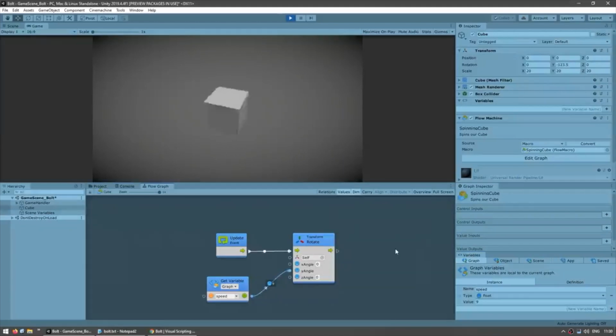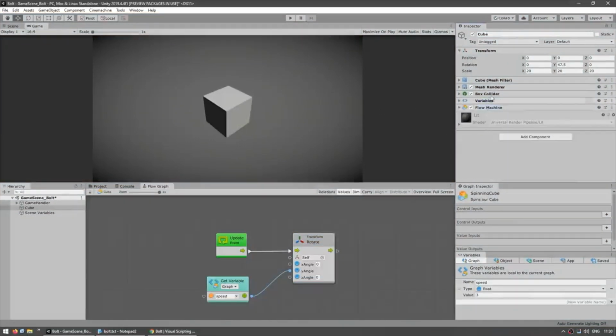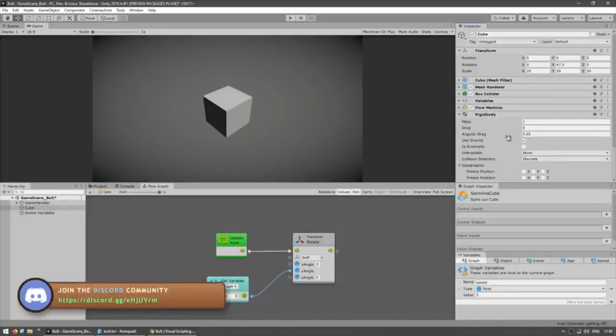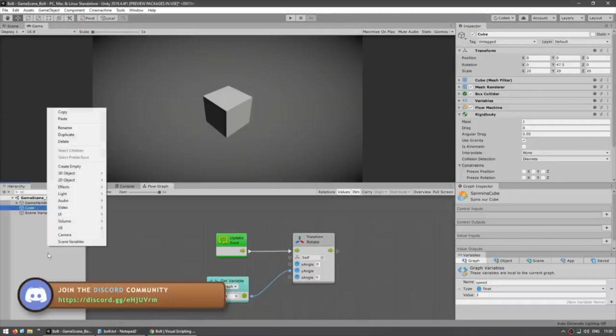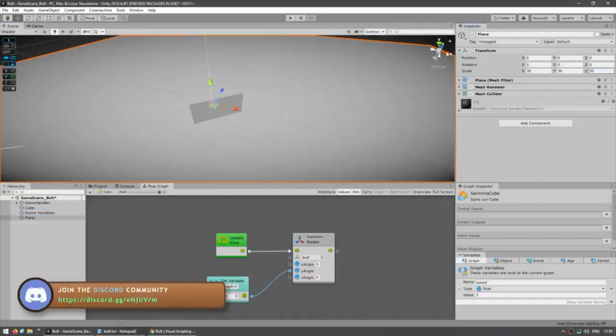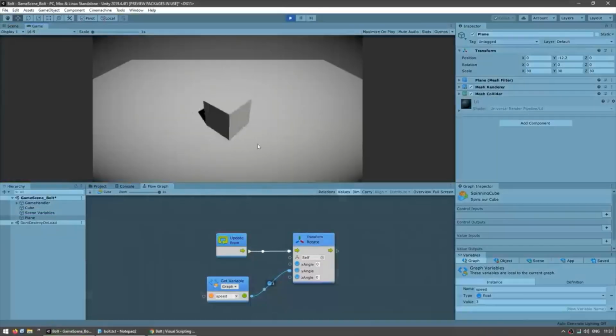Let's listen to some input and make our cube jump. Now, in order to make it jump, let's add some physics. So for that, just over here on our normal cube game object, let's add a rigid body component. Yep, there you go, just like that. And let's also make a floor so it doesn't fall into infinity, so just create a new plane. Alright, so here we have our cube, it's rotating and falling along with gravity.